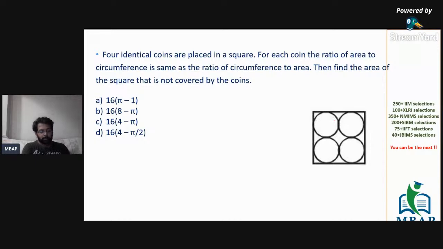Provided, Jinay, your concepts are clear, there are only a couple of things that you have to work on. One, the core fundamentals of math, logical reasoning, data interpretation, and the crux of verbal ability should be known to you. The only thing you need to do in the next 2 months is solve as many mock tests as possible and all the dozens of previous year papers which are available. If you solve all the papers from 2000 to 2019, even if you do not know the answers, just look at the solution and build your approach.